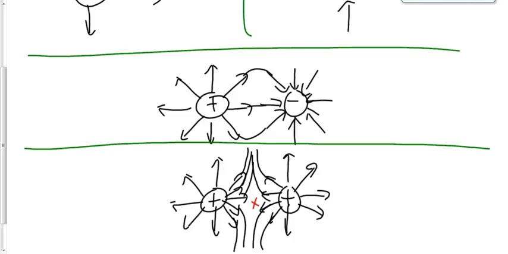It's not going to change dramatically, but there's going to be one fundamental difference. Exactly. It looks exactly the same except the arrows are in the opposite direction. The net effect in the middle would still be no electric field. It wouldn't affect a positive, a negative, or a neutral in the middle.